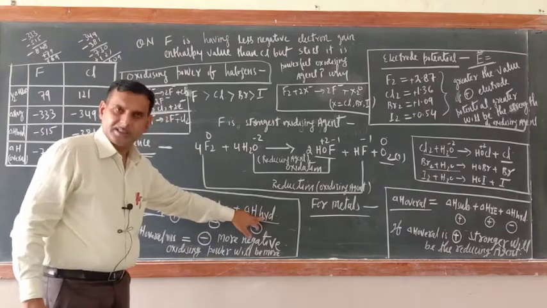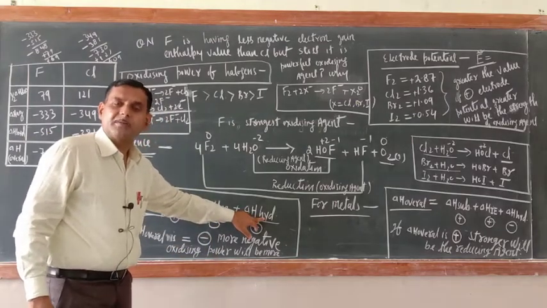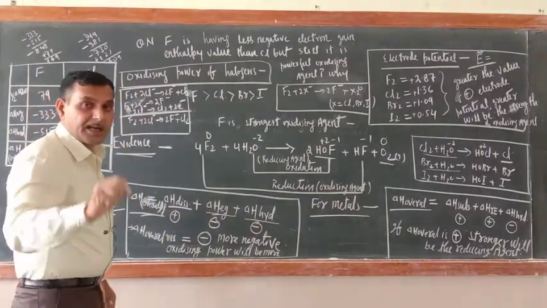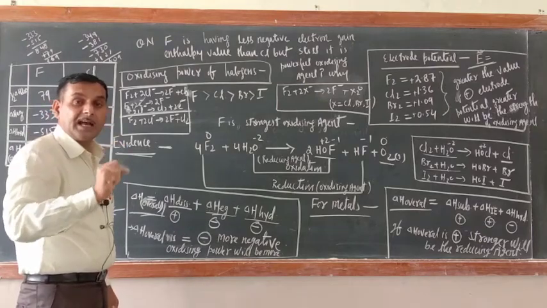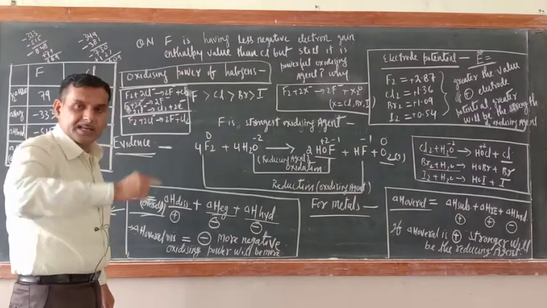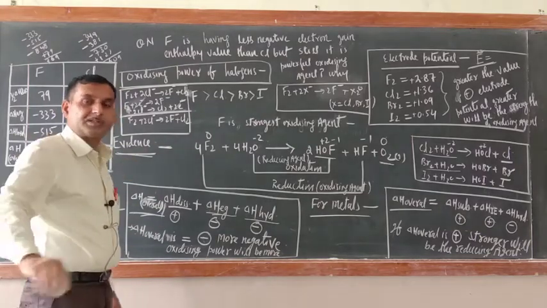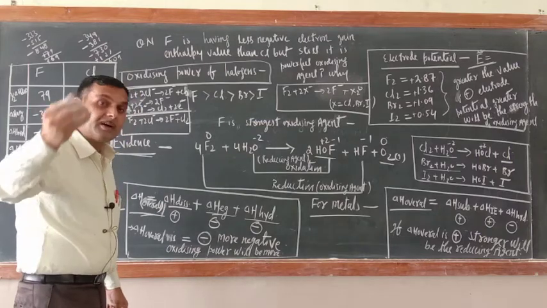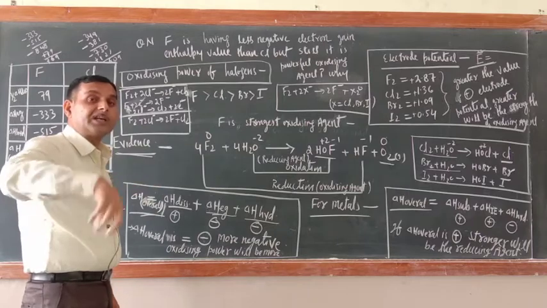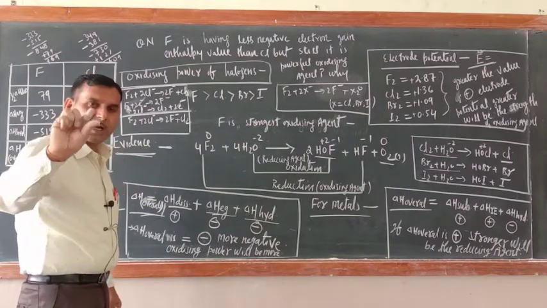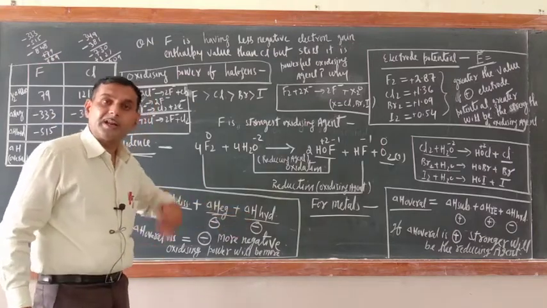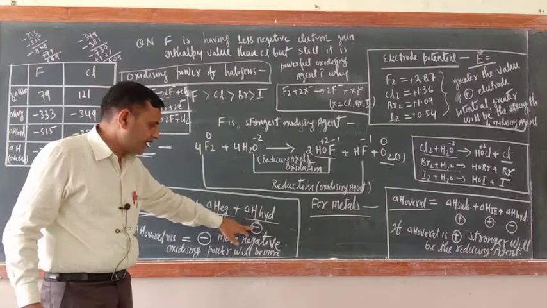Now delta H hydration. Last year I told you the definition of hydration enthalpy. What is the hydration enthalpy? Hydration enthalpy is the amount of energy released when an ion gets surrounded by water molecules. Am I correct or not? So the smaller the size of the ion, the greater will be the hydration enthalpy. This is also the amount of energy released, which means it is exothermic.